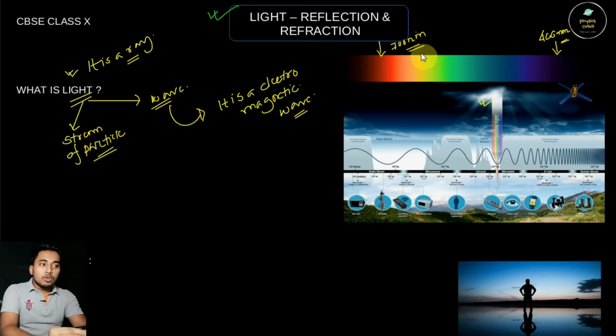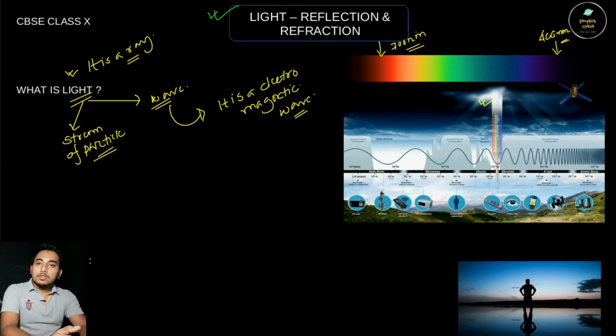But electromagnetic waves have a wavelength range from radio wave to gamma ray. So it has a vast frequency range. You can see in this chart that visible light has a wavelength ranging from 700 nanometer to 400 nanometer. You have to remember that.